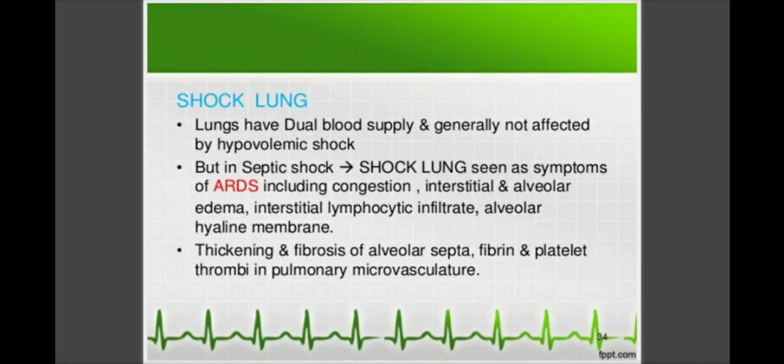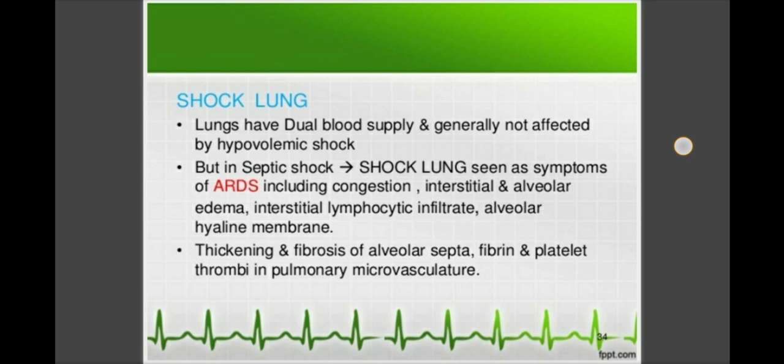Then shock in lung. What do you see in lungs? The lung has a dual blood supply and is generally not affected by hypovolemic shock. But in septic shock, the lung shows symptoms of ARDS including congestion, interstitial and alveolar edema, interstitial lymphocytic infiltrate, alveolar hyaline membrane thickening and fibrosis of alveolar septa, and fibrin and platelet thrombi in the pulmonary microvasculature.